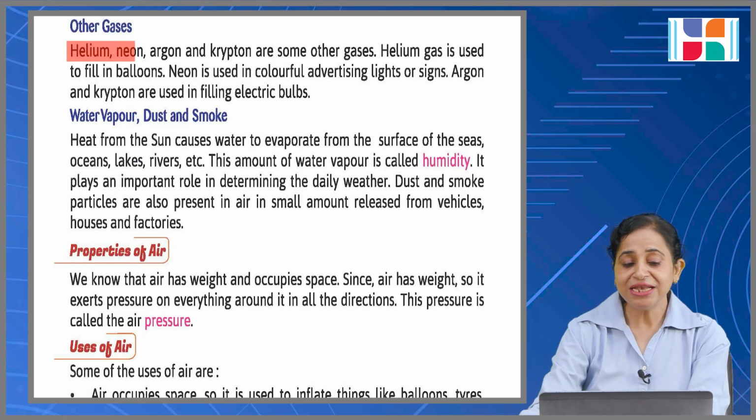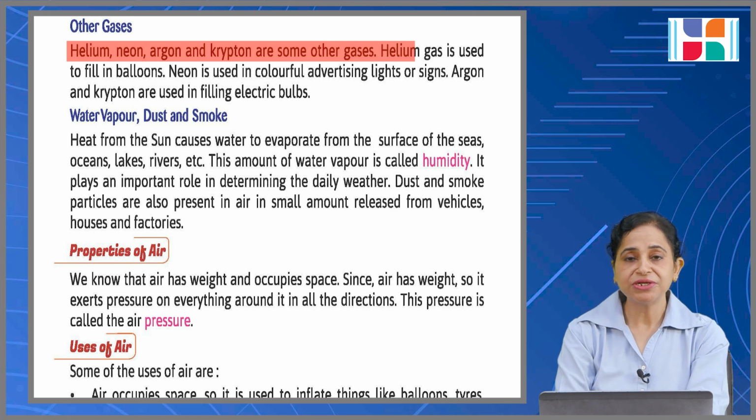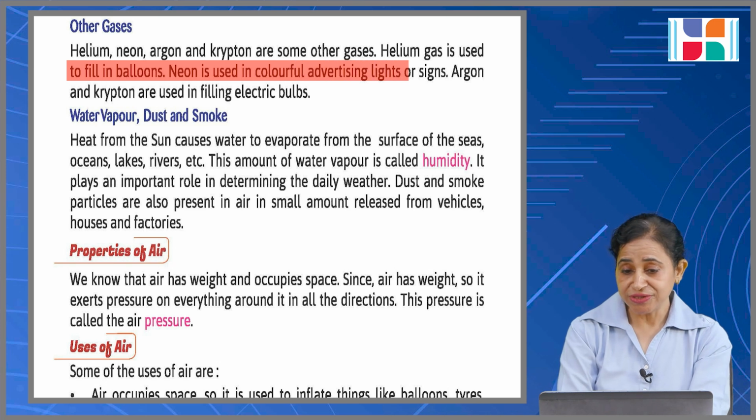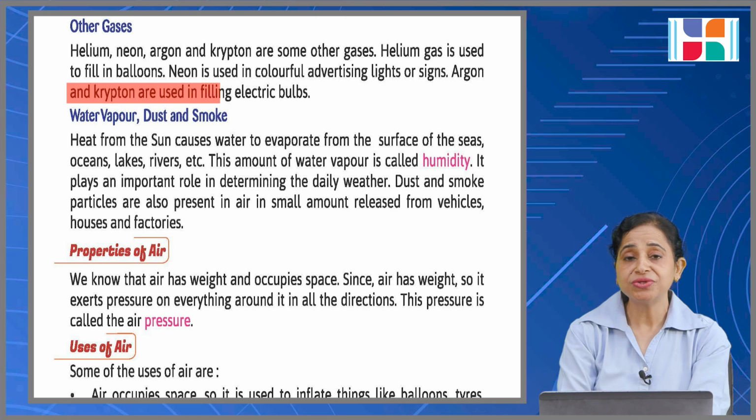Other gases. Helium, neon, argon and krypton are some other gases. Helium gas is used to fill balloons. Neon is used in colorful advertising lights or signs. Argon and krypton are used in filling electrical bulbs.